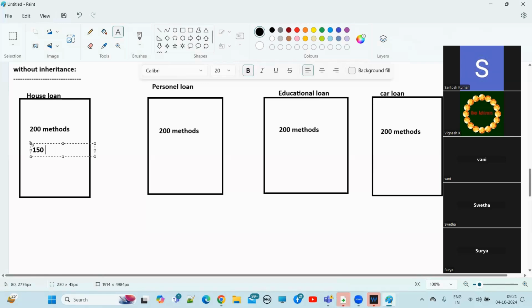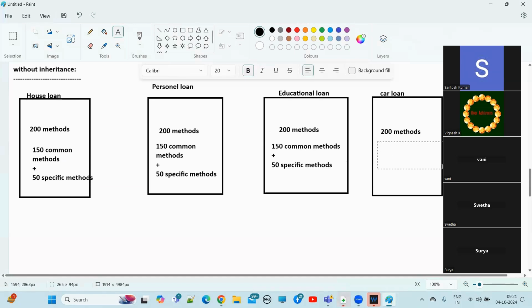Let's assume 150 common methods, and 50 specific methods. House loan specific methods, 50. Here also the same way: 150 are common methods and 50 are specific methods.